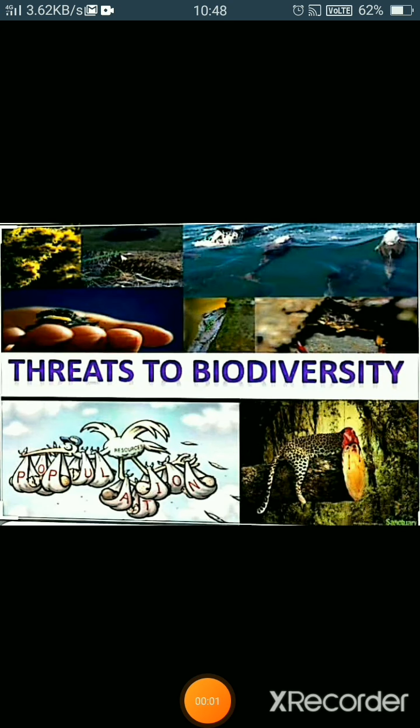Now, threats to biodiversity. Threats means a state of danger and damage. So, the various factors leading to extinction of wild species and the depletion of biodiversity are: number one is population. As India has a vast population, it needs more and more land for agriculture, housing, for making roads, construction, and for industries. So population is one of the major factors responsible for the depletion of biodiversity.